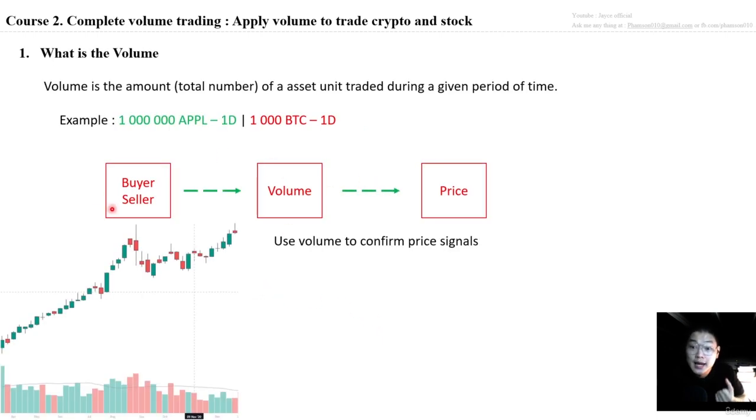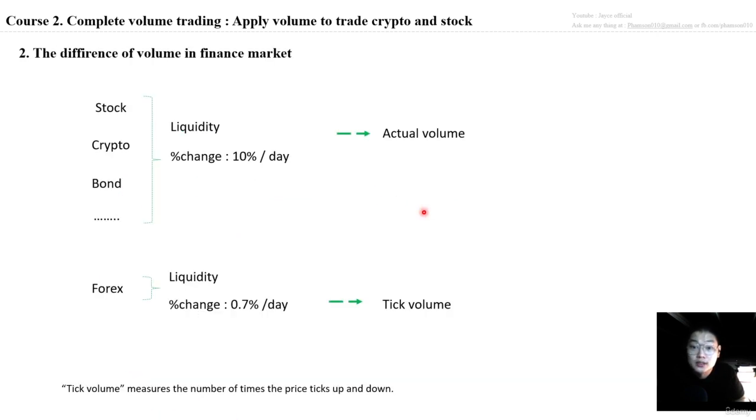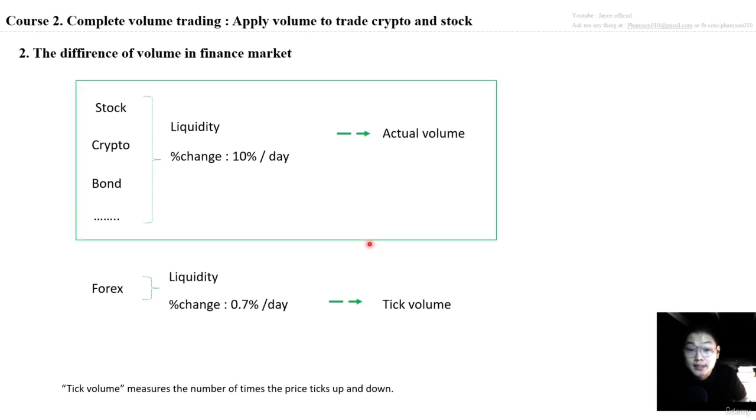It is the buyer and the seller joining the market, and when the volume changes, the price also changes. Therefore, on the forex market, they measure how many times price changed during the period. Therefore, they apply that as the volume, and the correlation between the tick volume and the actual volume is quite high, higher than 90%. Therefore, no problem if you want to apply the tick volume in the analysis. But due to the liquidity and the percent change during the day, I just recommend you only apply volume analysis on the stock market and on cryptocurrency, to double confirm the price signals.